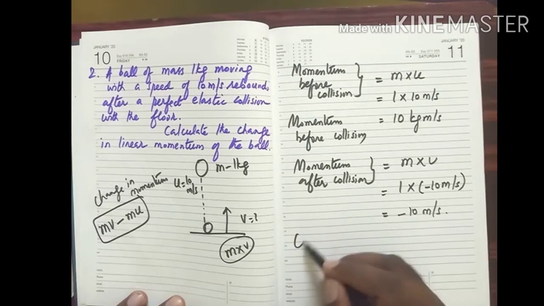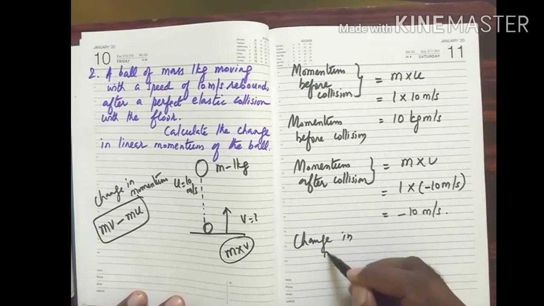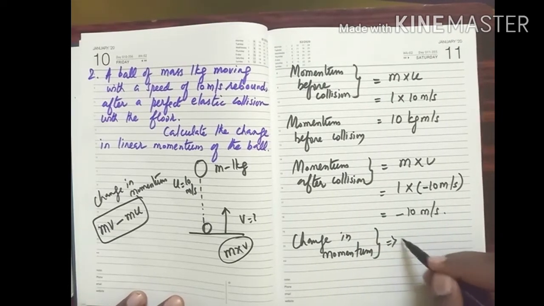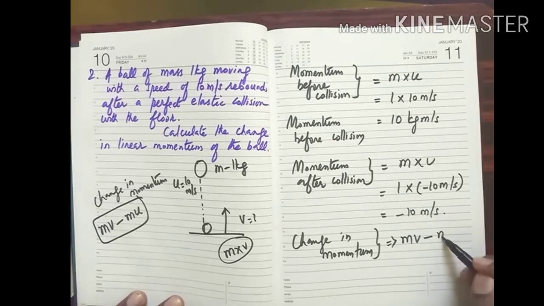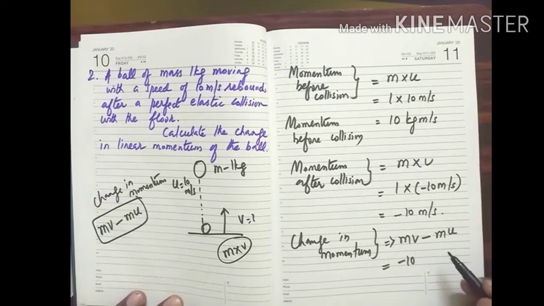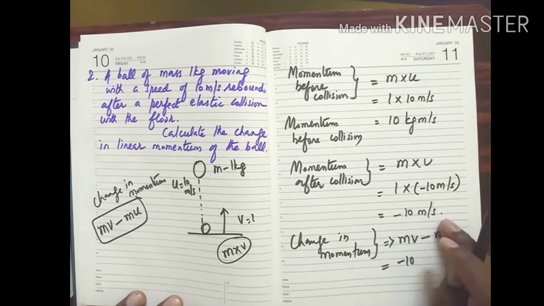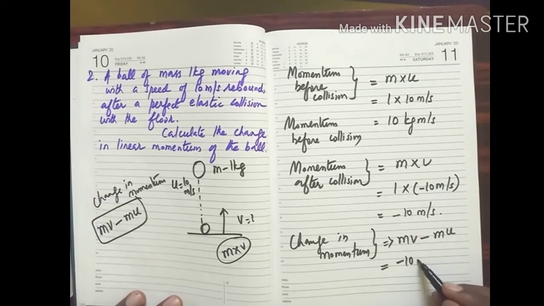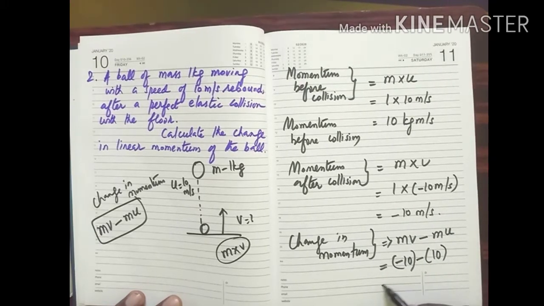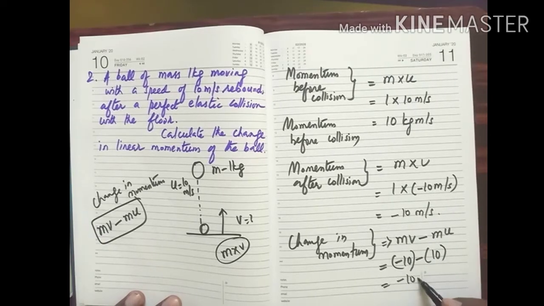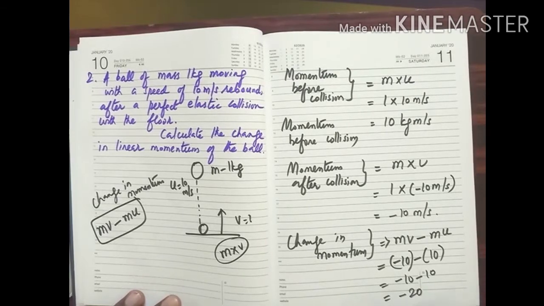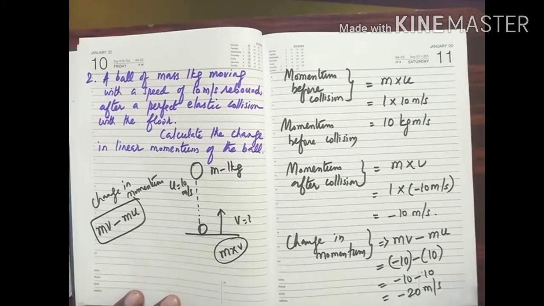Now, what is the change in momentum? Change in momentum can be given as momentum after collision minus momentum before collision. So mv minus mu. What is mv? Minus 10 meter per second. This is mv. What is mu? It is minus of 10 meter per second. So minus 10 and minus into plus, minus another 10. So minus 10 will get minus 20 meter per second.